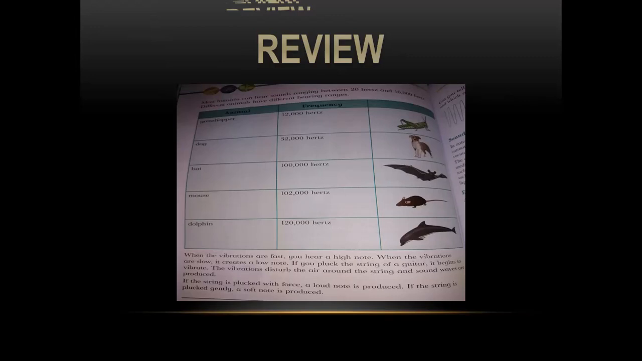Sound can be measured in frequency, and frequency means vibration per second. The unit of sound frequency is hertz. So a high sound means more vibrations per second and a low sound means fewer vibrations per second. Normally a human can hear sound from 20 to 20,000 hertz, more or less within this limit. You see in the table there are some different animals' frequencies: the bat, grasshopper, dog, mouse, and dolphin.